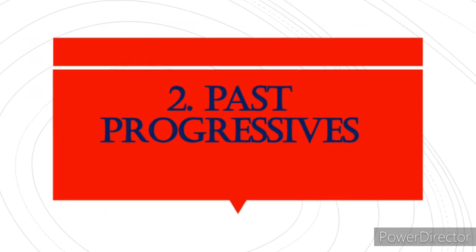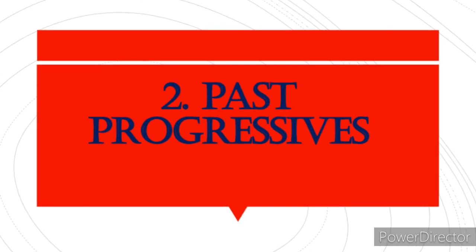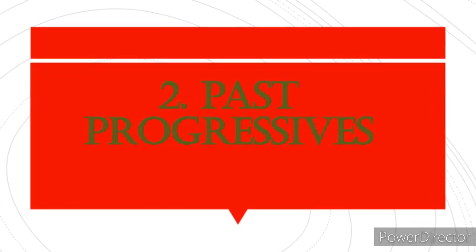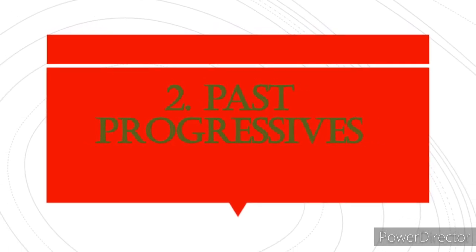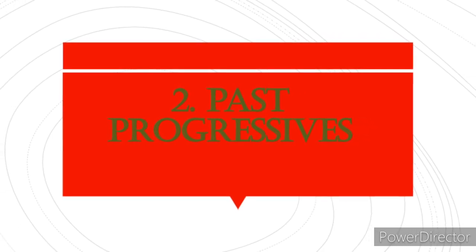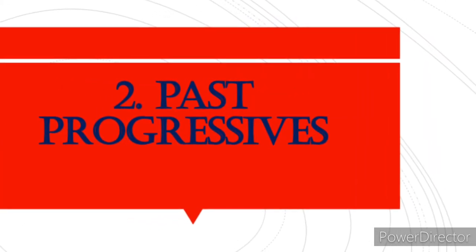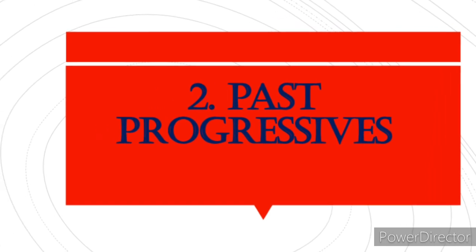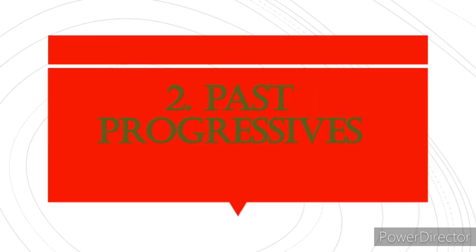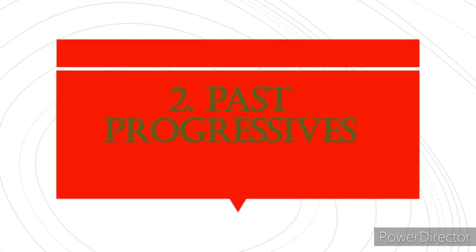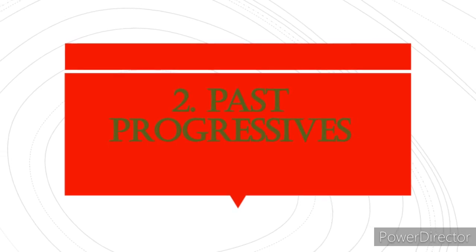Now, second is past progressive tense. Past progressive is the past of present progressive. For example, it was raining, he was reading. Now, the uses are first, past of present progressive. For example, she was crying. Second example, they were singing.